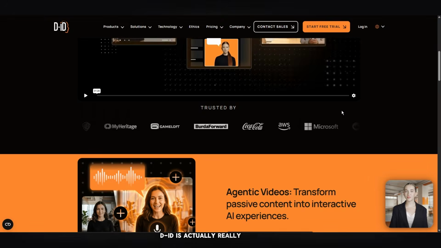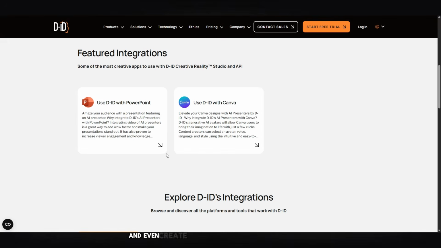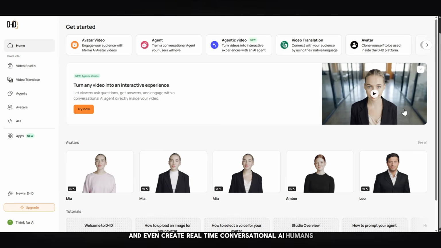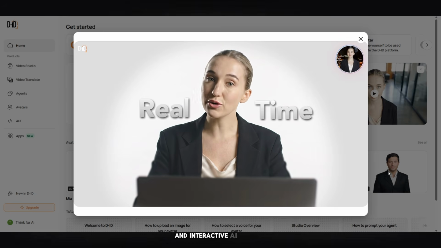DID is actually really interesting because it goes beyond simple video generation. It allows developers to integrate AI avatars into apps and even create real-time conversational AI humans. That's a huge advantage for chatbot style experiences and interactive AI systems.